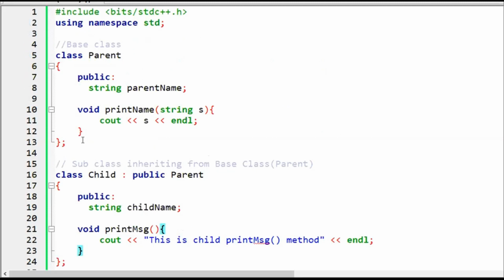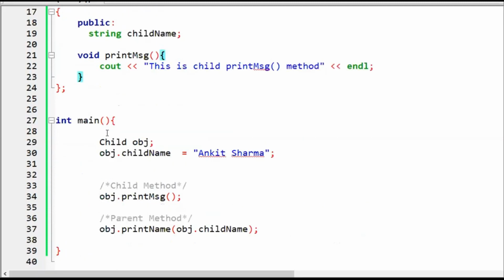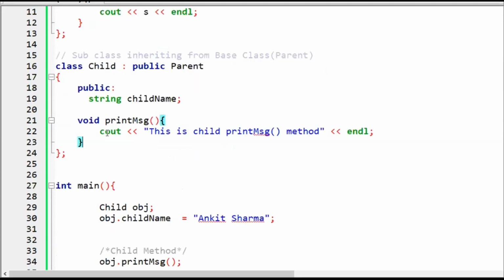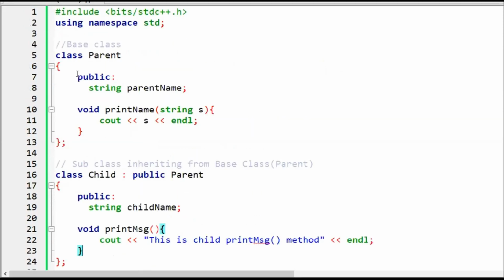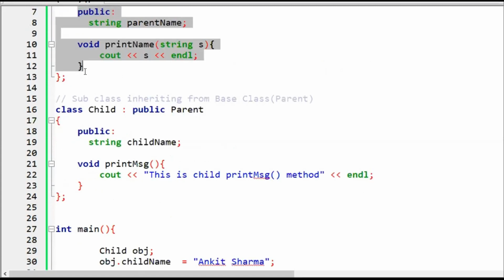The basics of inheritance we have understood, but there is still one question that we should be clear about: why we need inheritance. One thing is very clear: we want to use the existing functionalities or capabilities of the classes, and we don't want to redefine them.